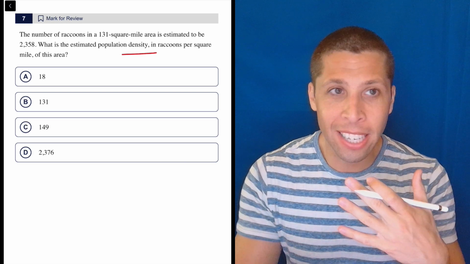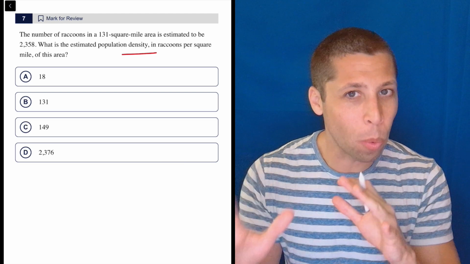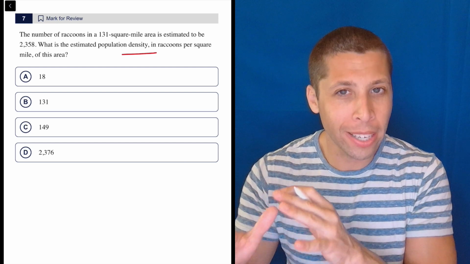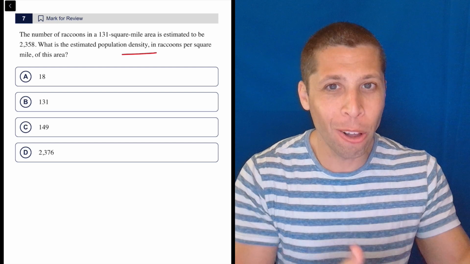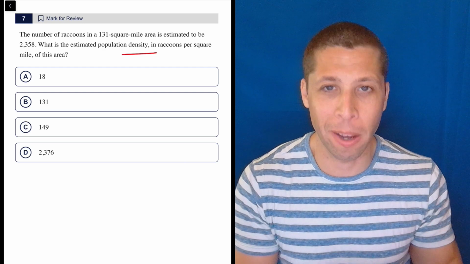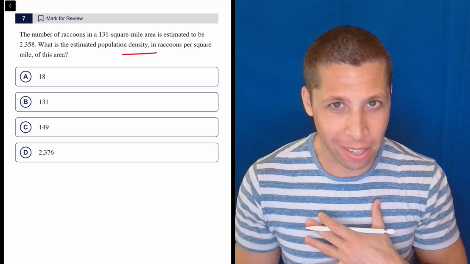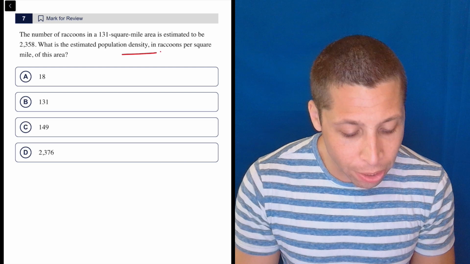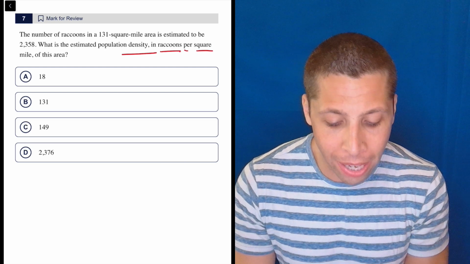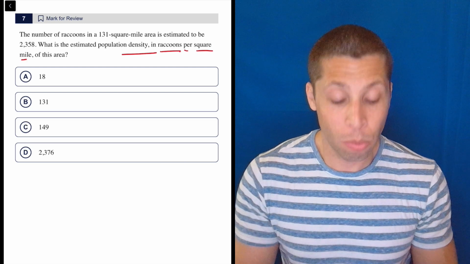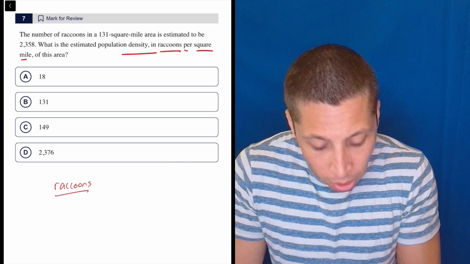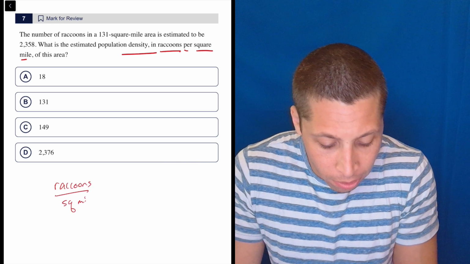speed, density, anything that's kind of a weird unit or maybe does have its own little formula, you can get by without it because they just tell you the formula in the way they talk about it. So you don't need to memorize the formula for density. They tell us that density is raccoons per square mile. Okay, so if you want, write it like that, raccoons per square mile.